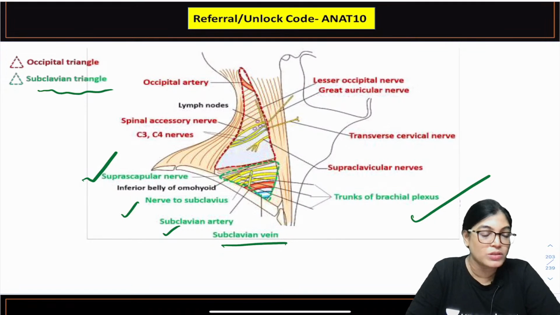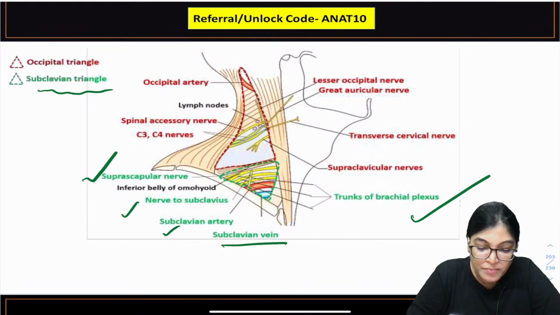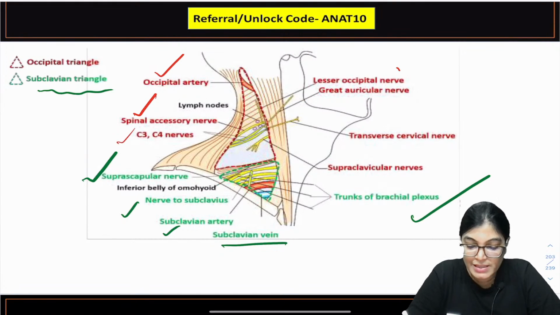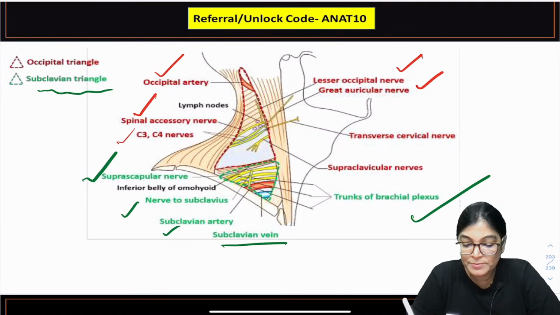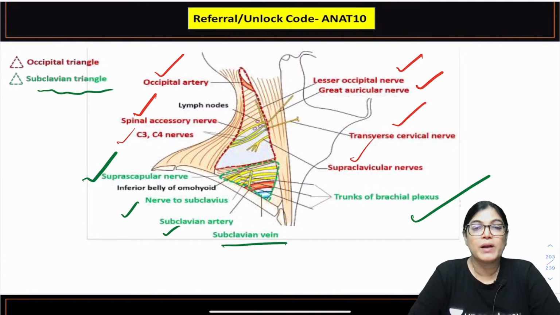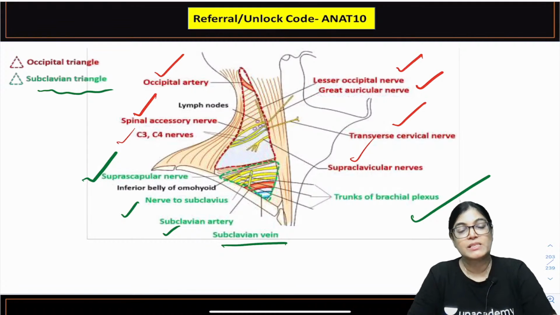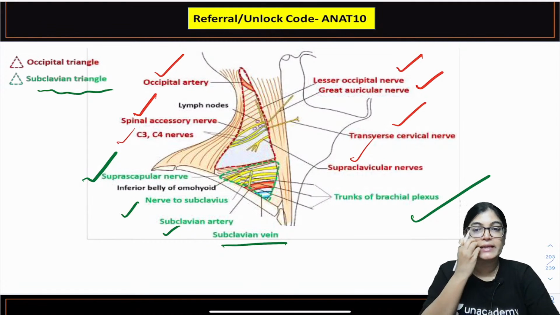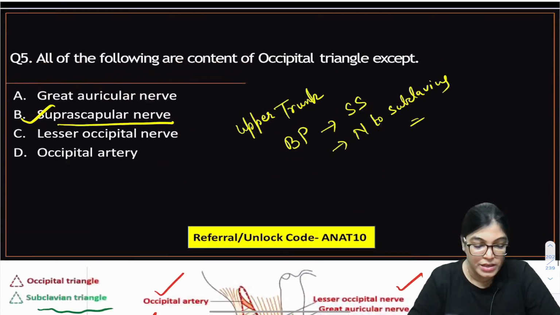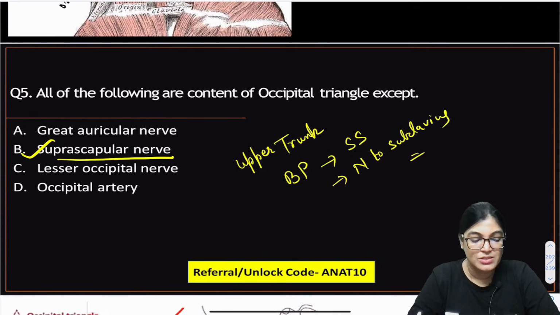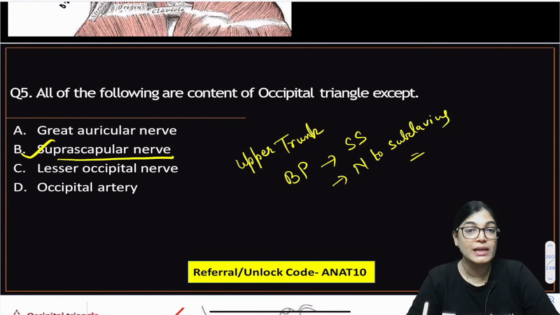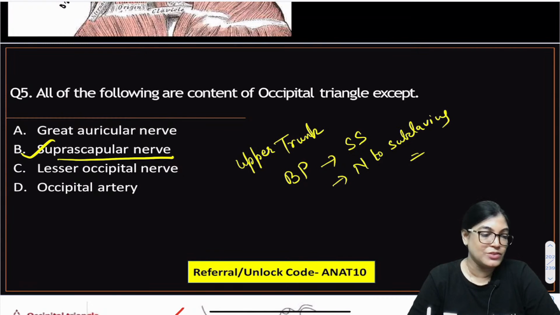When we are talking about the contents of the occipital triangle, I am using red color. They are the occipital artery, spinal accessory nerve, C3 and C4 nerves, lesser occipital nerve, greater auricular nerve, transverse cervical nerve and supraclavicular nerve. All these structures, the contents of the occipital triangle and subclavian triangle, are highlighted by red and green color. So the correct answer for question number 5 is B, suprascapular nerve, which is not the content of the occipital triangle, but it's the content of the subclavian triangle.